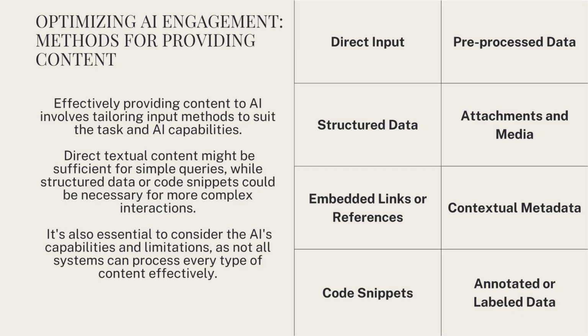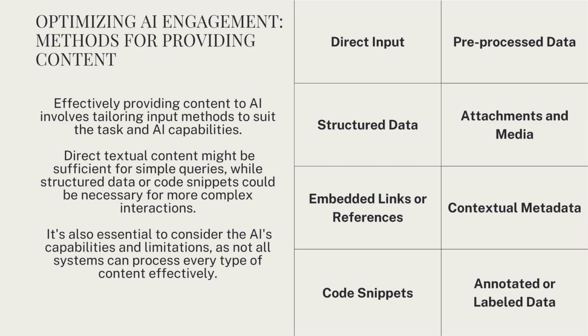Now let's talk about how you actually provide content to AI. There are different methods, and choosing the right one matters. You've got direct input, just typing text. That works for simple queries, but for more complex interactions, you might need structured data, like JSON or CSV formats, to ensure AI processes information correctly. You've got attachments and media, images, documents, files. These expand what AI can work with, especially for visual analysis or document processing.